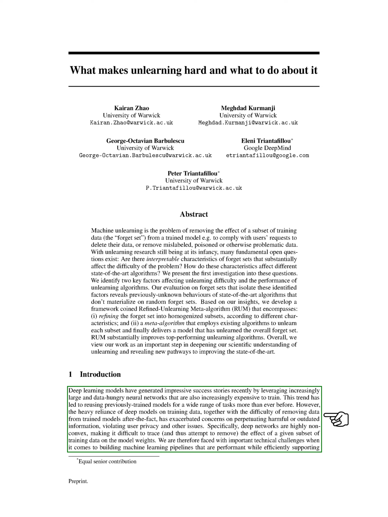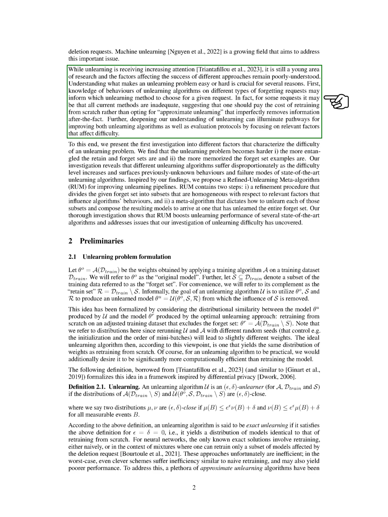Building efficient machine learning pipelines that can support data deletion requests poses technical challenges. The emerging field of machine unlearning aims to tackle this issue, but it is still in its early stages, and the factors influencing the success of different unlearning approaches are not well understood. Understanding what makes unlearning easy or difficult is crucial for selecting the right method for a given request. Sometimes, existing methods may not suffice, leading to the need for retraining from scratch instead of opting for imperfect data removal.